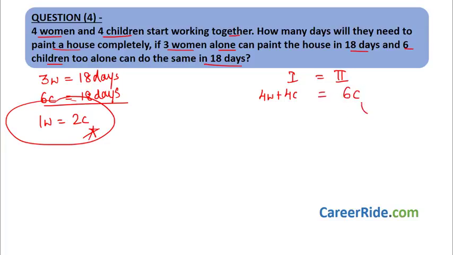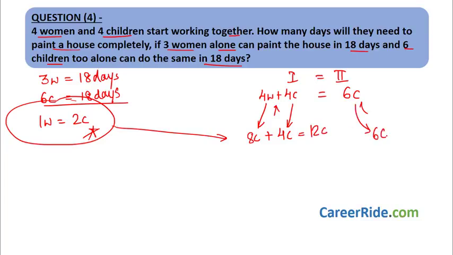Now we see over here we have children and here we have women and children. Let us have everything in the same unit, either women or children. Let's go with children. So we'll convert everything into children. So 4 women would be nothing but 8 children. Why? 1 woman is 2 children from here. So 4 women would be 8 children, plus adding these 4 children, we'll get 12 children, and in this case we have 6. Okay, so again I am writing the 2 scenarios over here. We'll have 12 children. For how many days are they working?